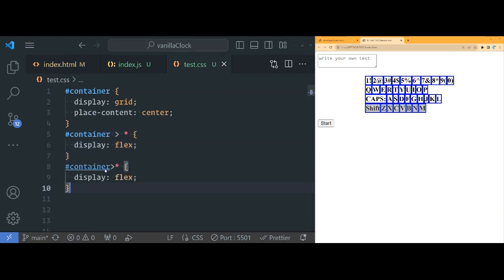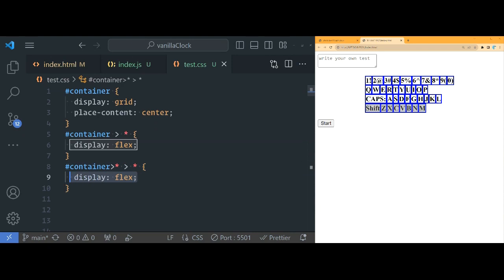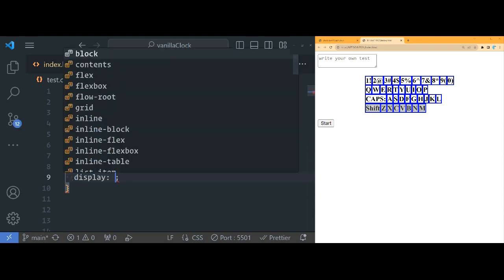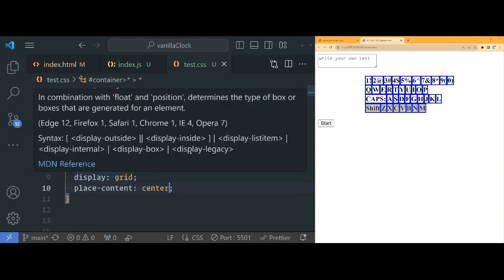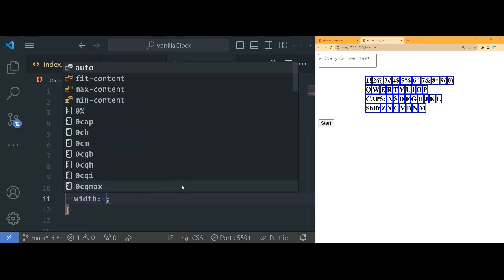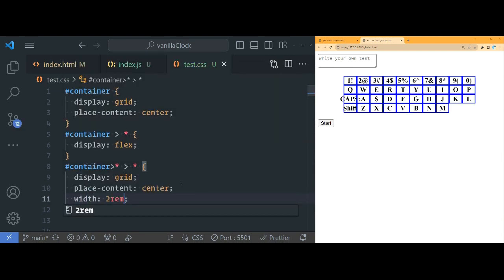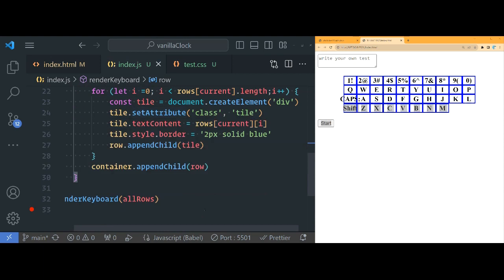Now, I'm gonna select all of the inner child. Remember, this is all of the span, but you can do this. And then I'm gonna give these display grid and then place content center to actually center all of the text and stuff like that, right? And then let's do width, 2 rem. Is that good? Okay, good. Now, if you see here, the caps and the shift is kind of iffy, right? So what happens if we go into our index.js here?